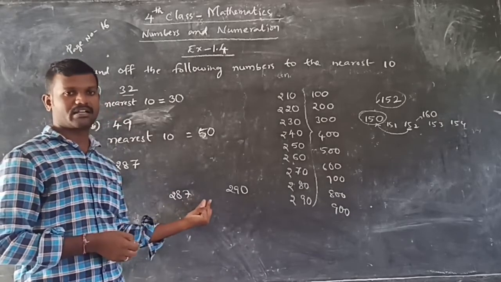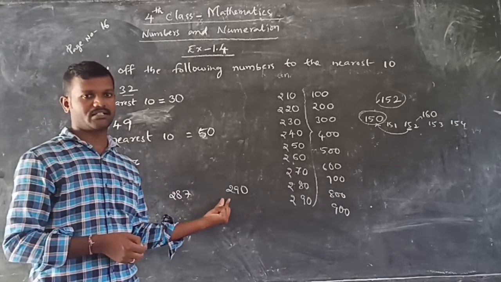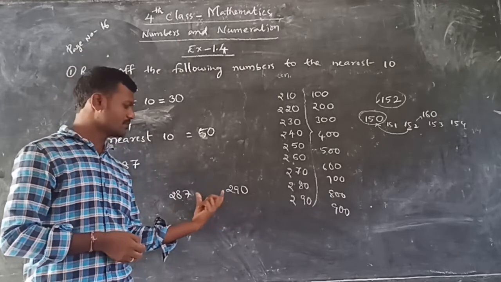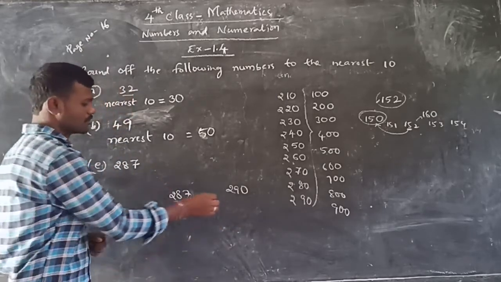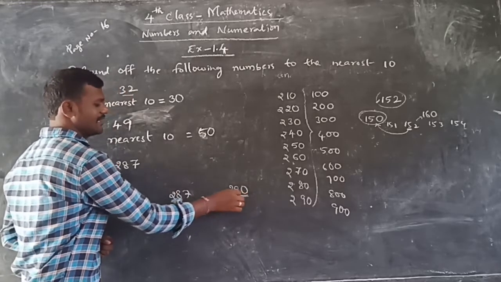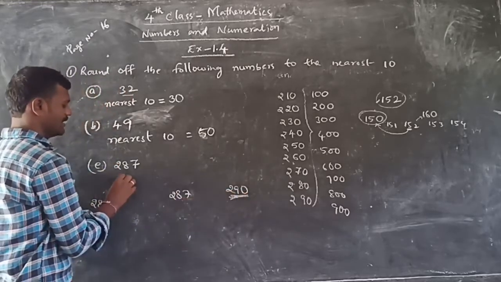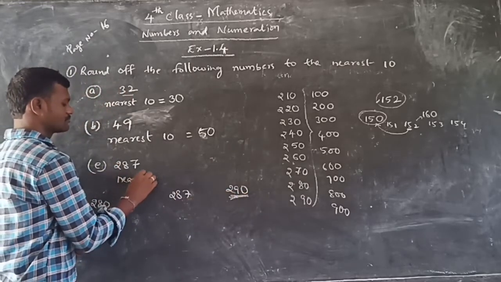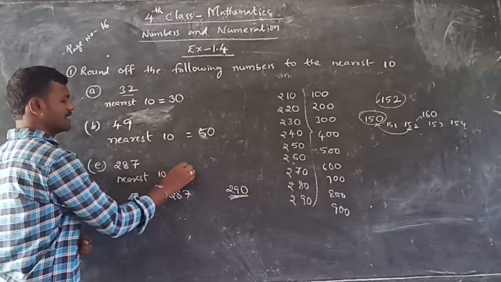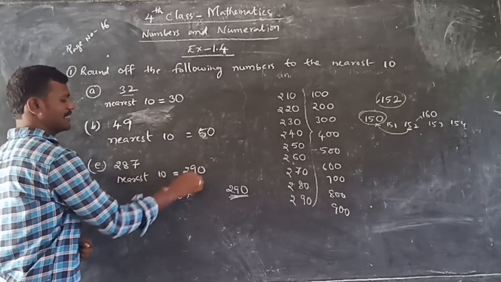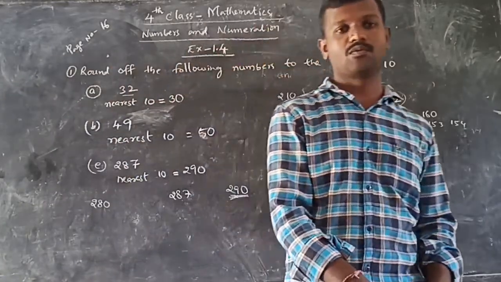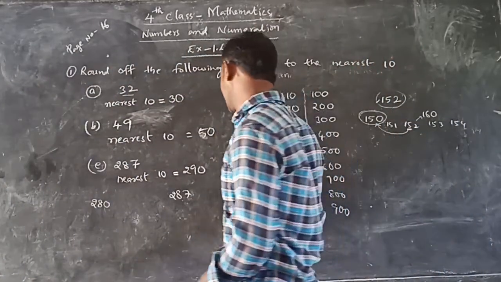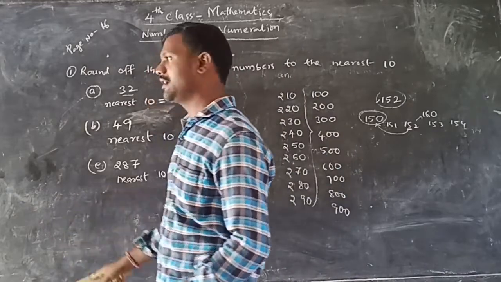Next, 288, 289, 290. Only 2 numbers are there between these. So which is the nearest one? 290 is nearest. That's why the nearest 10 here is 290. Okay, like this we have to round up the numbers to the nearest tens or hundreds or thousands.